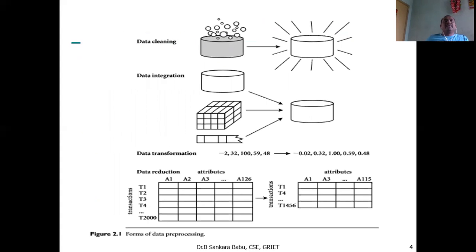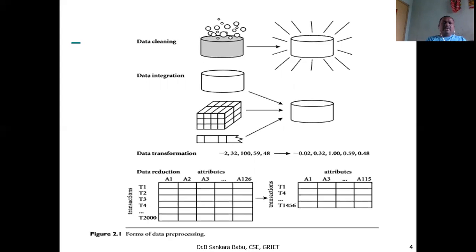In the data cleaning process, we have to find the missing values. For example, take a particular table. A table has attributes and tuples. In a tuple, for example, one particular column does not have a value. That is called a null value. You have to find those null values and try to fill them. That is called filling missing values.